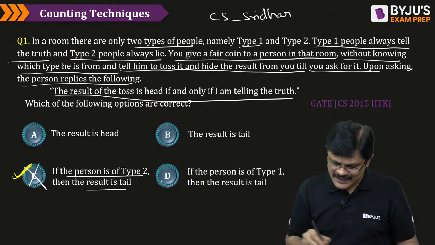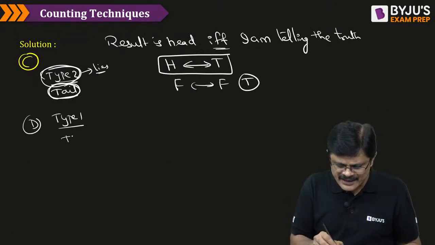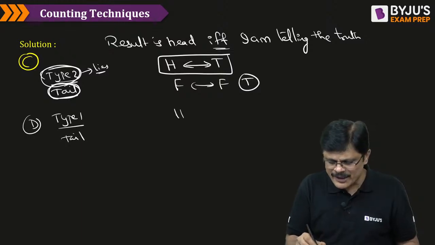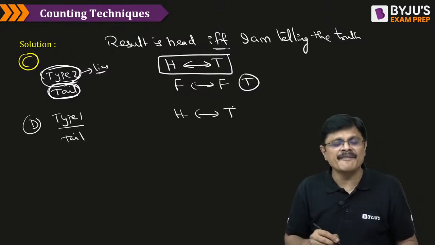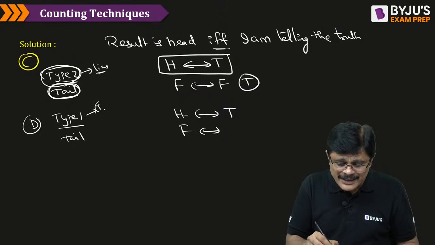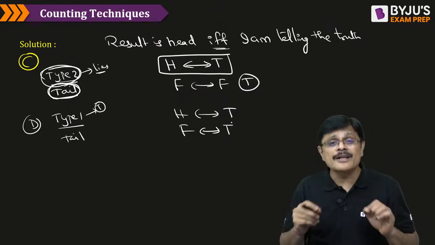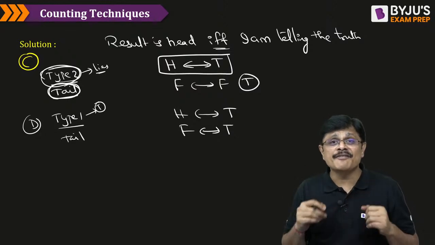Now, let us say he is type 1 and the result is tail. Let us try this, option D. He is type 1 and the result is tail. Now let us see what statement he gave: the result is head if and only if I am telling the truth. The result is head is false. I am telling the truth is correct, because a type 1 person always tells the truth. So he said false if and only if true.